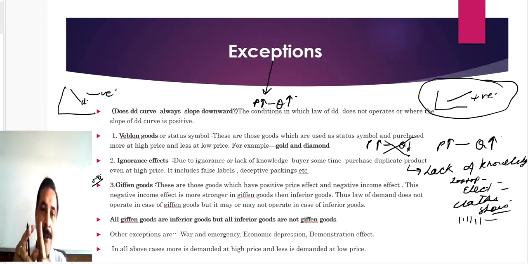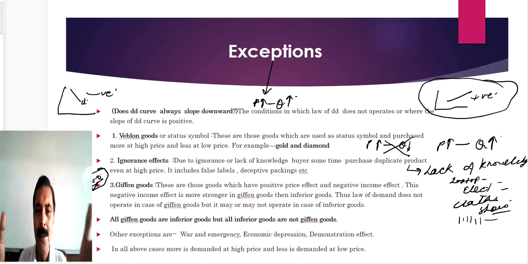Now, every branded item has its own outlet, its own franchisee seller, and you purchase the same pair of shoes from a seller who is selling duplicate items, and you don't have the knowledge, and you purchase these shoes from that seller who is selling a duplicate item for the same amount, 5,000, and you are happy that I have purchased Woodland shoes for 5,000 because you were not able to read the barcode.